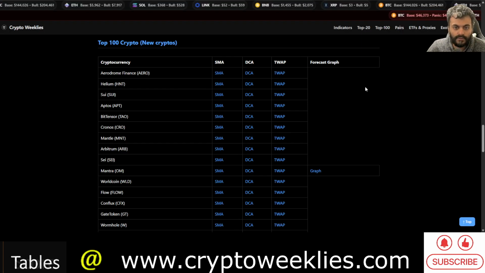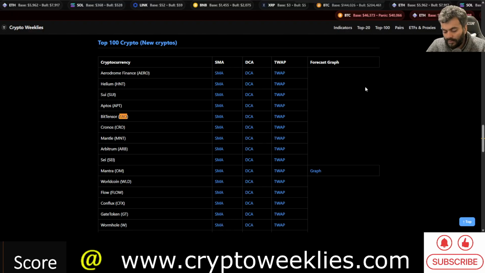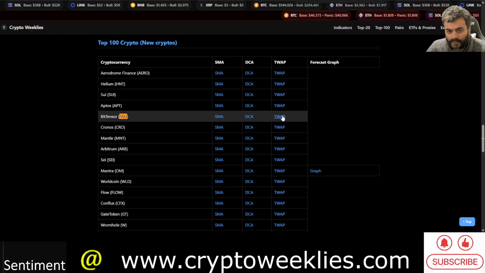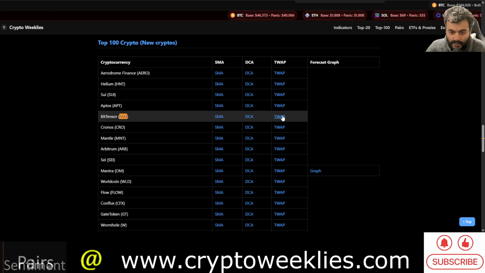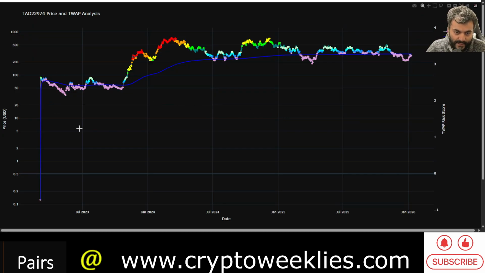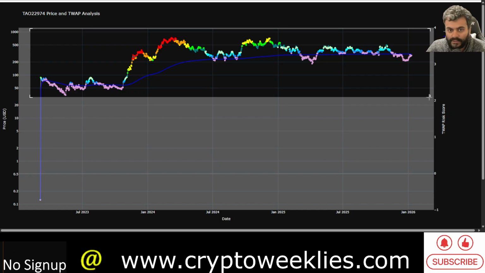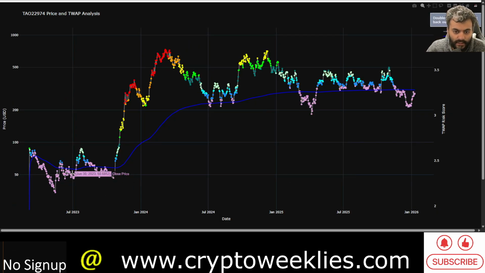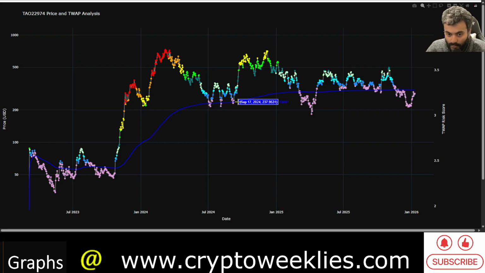Coming back to our own website, cryptoweeklies.com, the analysis over here is done using other statistical measures such as time weighted average price for the asset. Ignoring a couple of days where the price just had an initial capitalization, looking at this chart from the perspective of whenever the price has been below the blue line, historically speaking, like the 20-week simple moving average, this blue line also acted as a great accumulation territory, where the price was in this purple shade or below the blue line. Historically speaking, not the worst time to DCA.